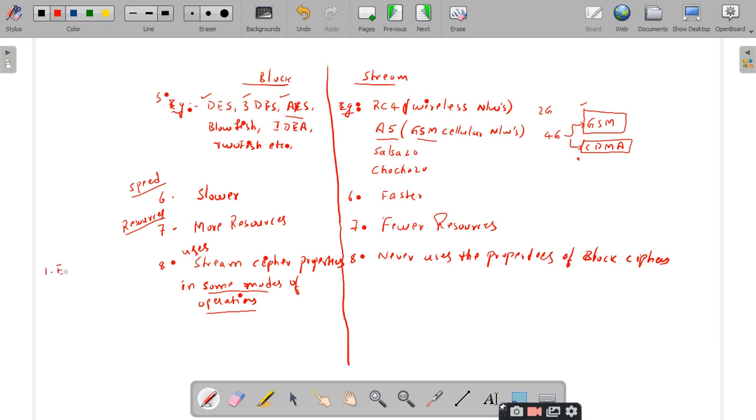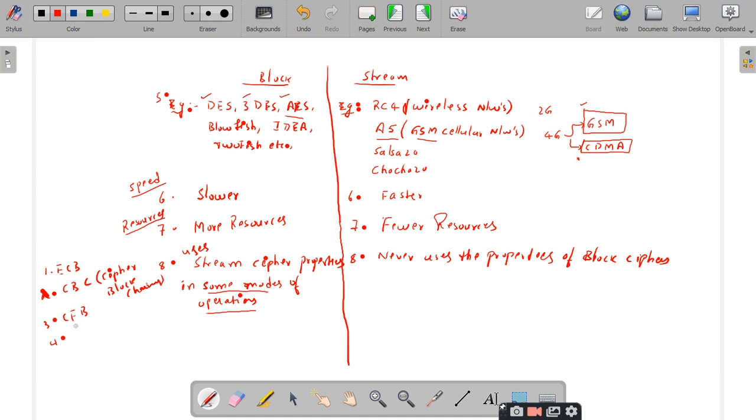We have different modes. One is ECB, which stands for electronic code book, and the second one is CBC, which stands for cipher block chaining. Similarly, we have CFB, which stands for cipher feedback.